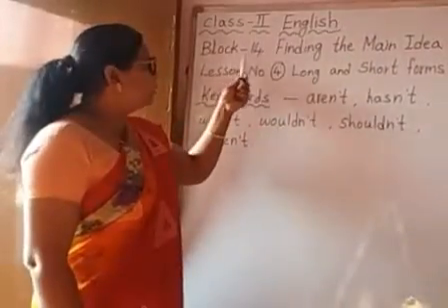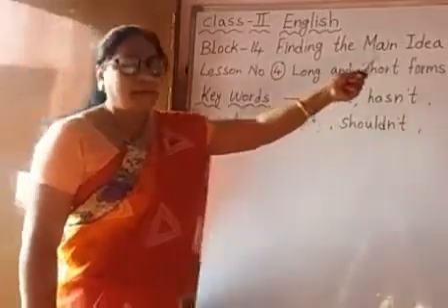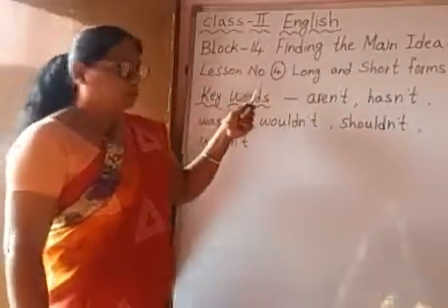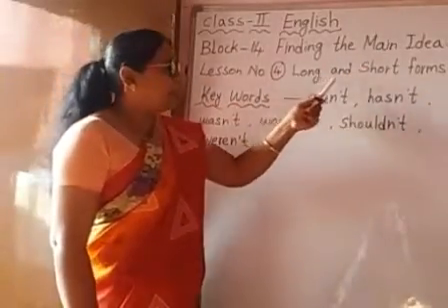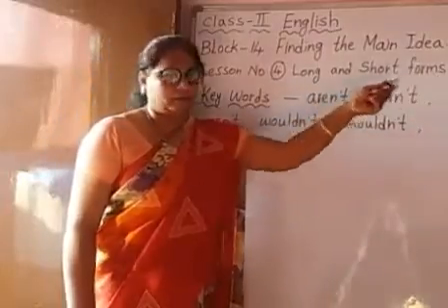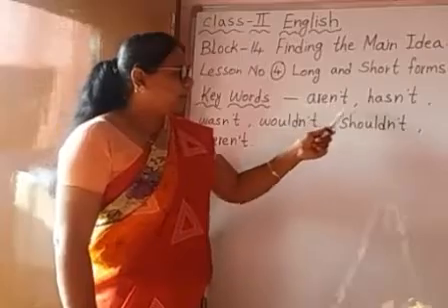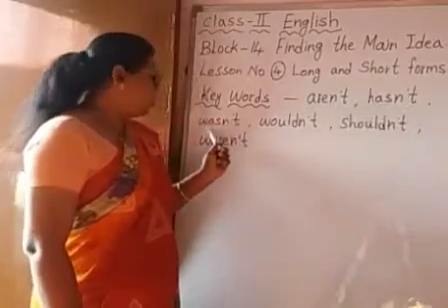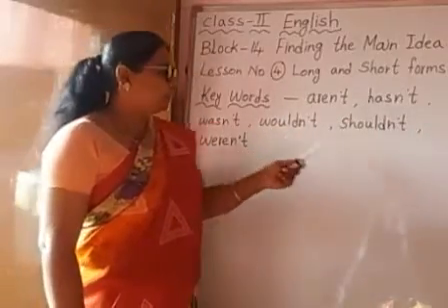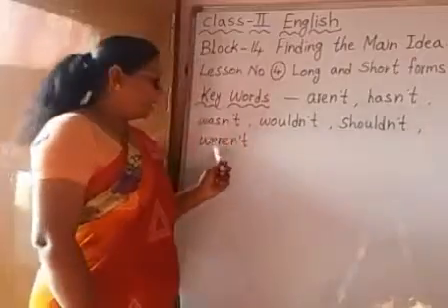Children, we are in block 14, finding the main idea, lesson number 4. Long and short forms. Keywords of the lesson are aren't, hasn't, wasn't, wouldn't, shouldn't, weren't.